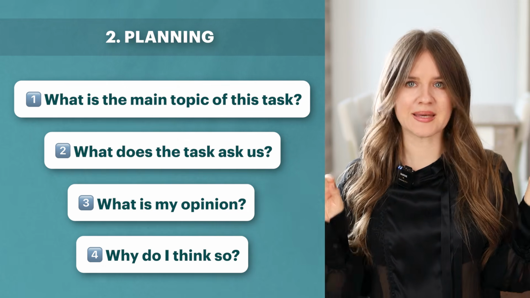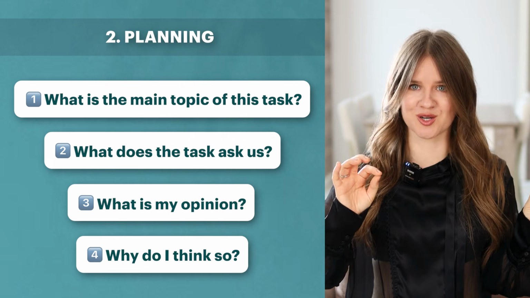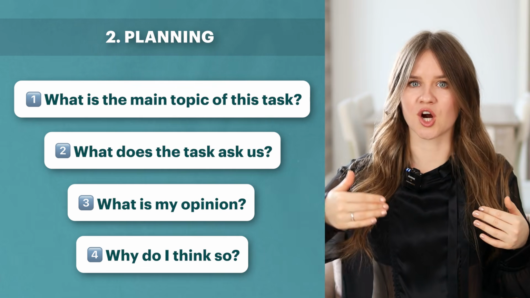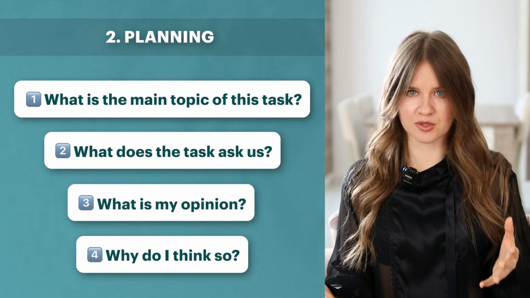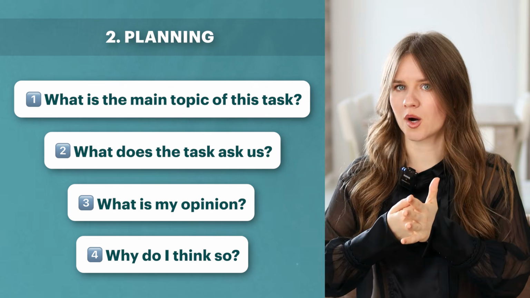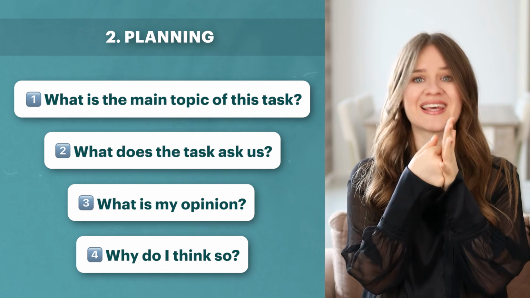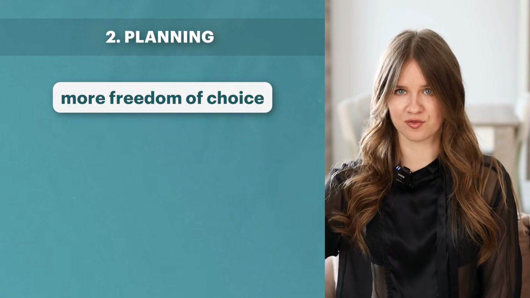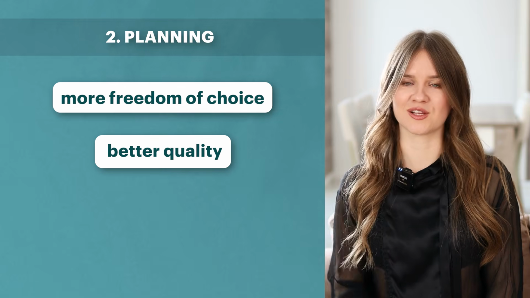If they don't, people or consumers just won't buy from them, right? So globalization encourages competition. Simply put, it makes companies compete with each other more, which in turn can improve food quality. So we have two reasons: more freedom of choice and better quality.